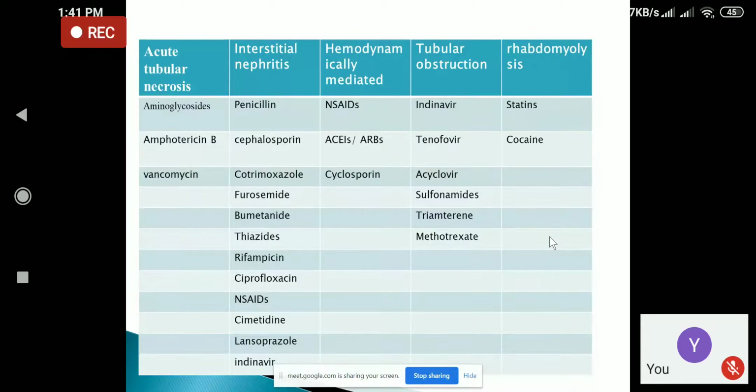It is caused by aminoglycosides, amphotericin B, vancomycin, and interstitial nephritis is caused by penicillin, cephalosporin, cotrimoxazole, various diuretics, antitubercular drugs, NSAIDs, PPIs, etc. Hemodynamically mediated nephrotoxicity is usually caused by NSAIDs, ACE inhibitors, ARBs, and cyclosporine, whereas tubular obstruction is usually caused by antiretroviral drugs like indinavir, tenofovir, antiviral drugs like acyclovir, sulfonamide, triamcinolone, and methotrexate, whereas rhabdomyolysis is caused by statins as well as cocaine and heroin.